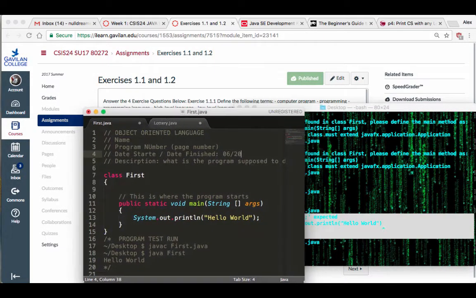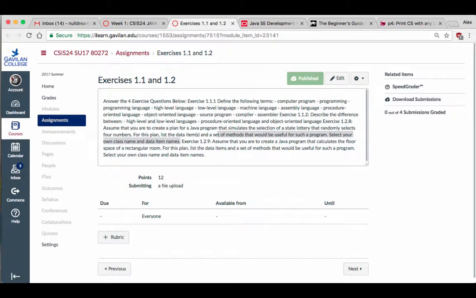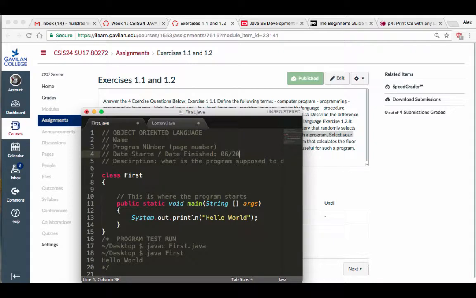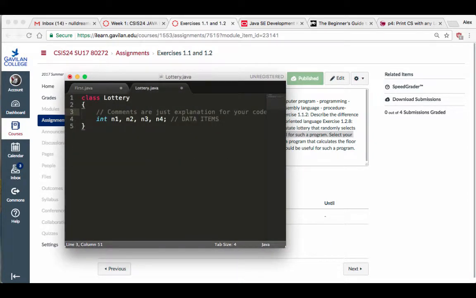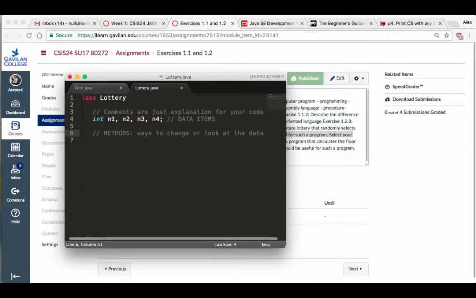Now let's go back to this little lottery business here that's asking me for a set of methods that will be useful for such programs. Okay, so what are methods in Java? It's something that the book talks about later, but it does introduce it in chapter 1. Methods are a way for me to change the data, right? So I'm going to add a little thing here. I'm going to say, okay, methods. These are ways to change or look at the data. So that's how things work.